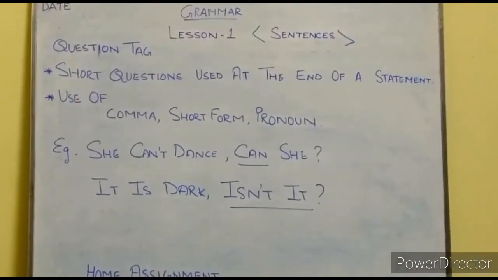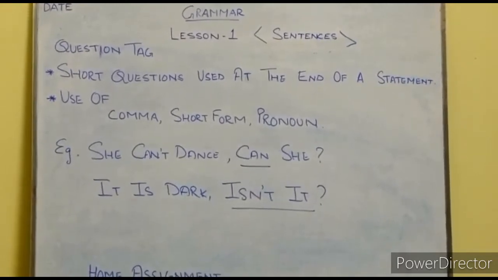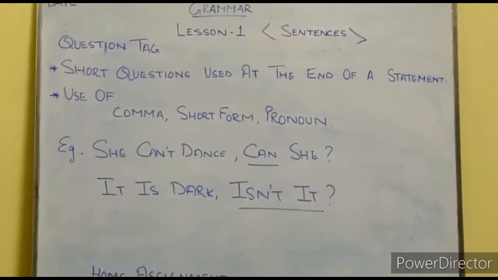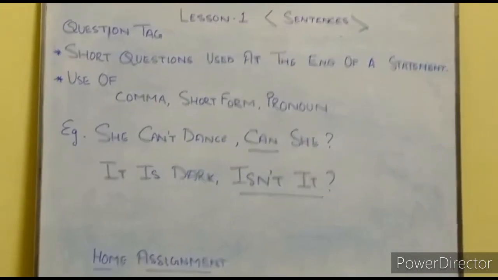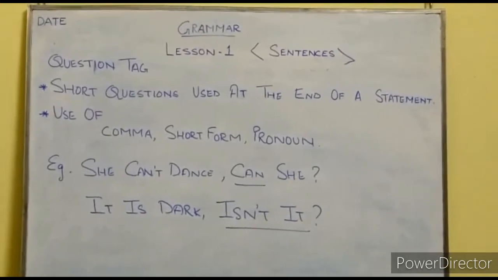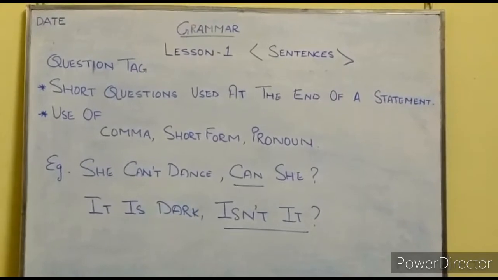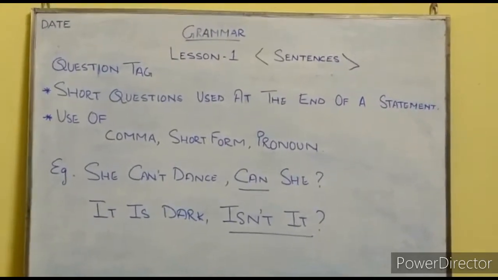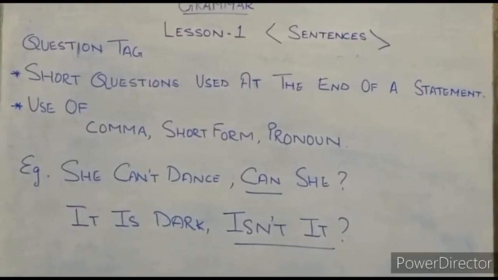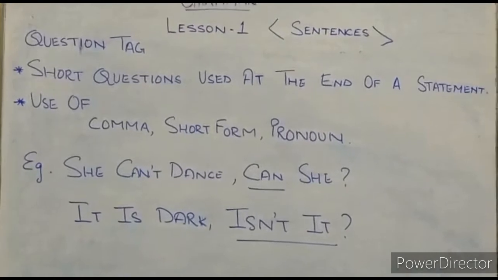Now the last topic which you will note down in your grammar copy is question tag. Question tag. The first point, short questions used at the end of a statement. Short question used at the end of a statement. Write down the next point.